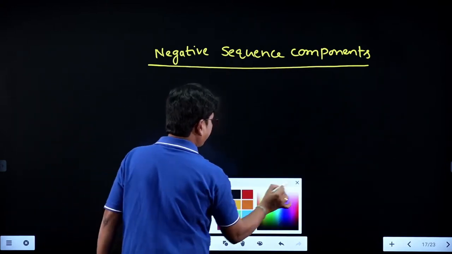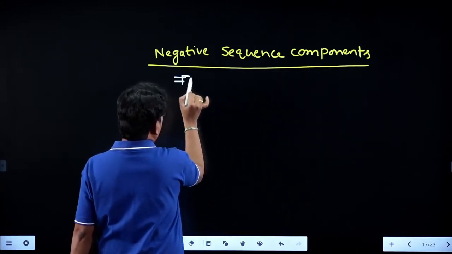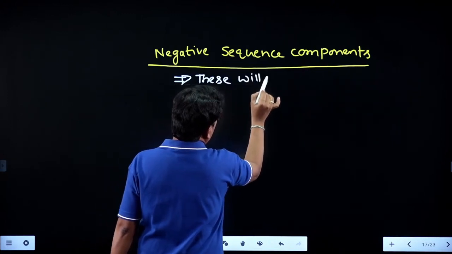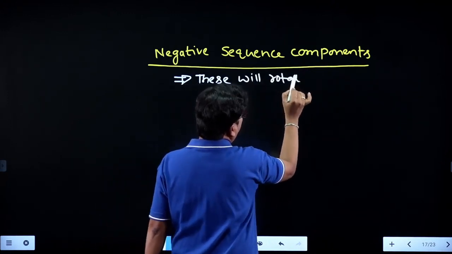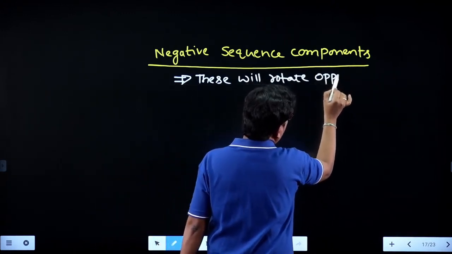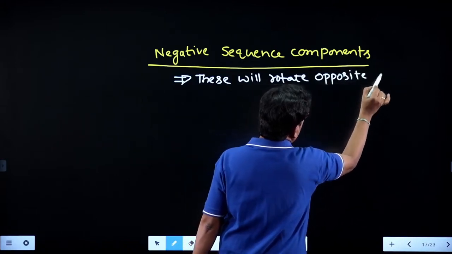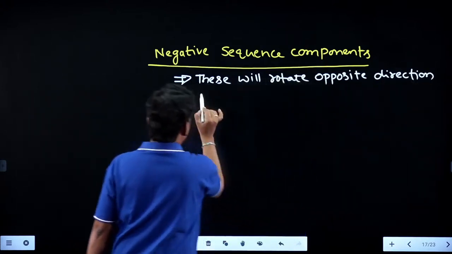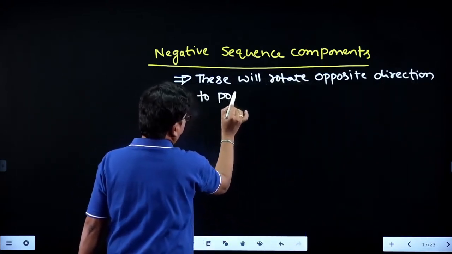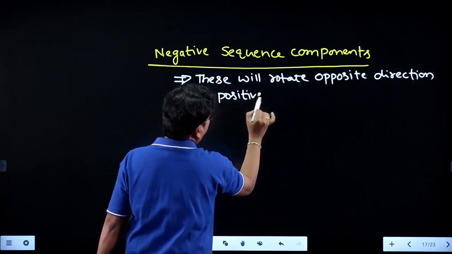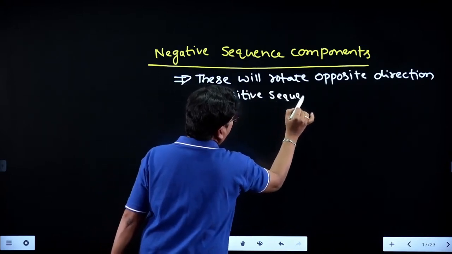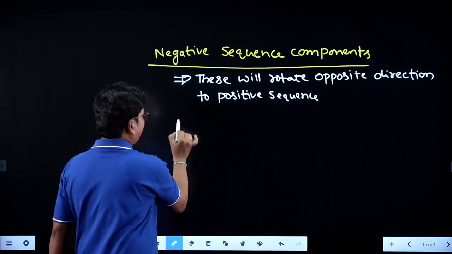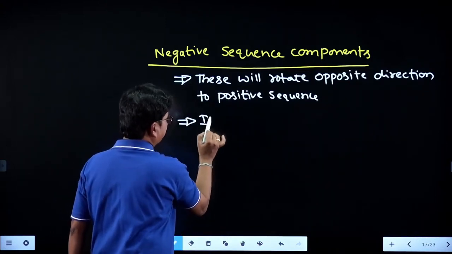So you can write here. Now, if positive sequence is ABC,